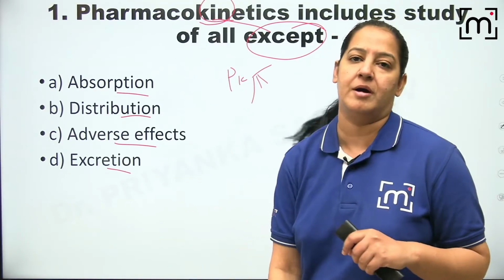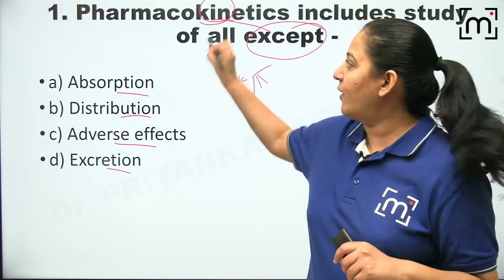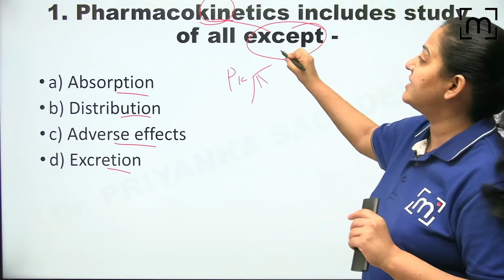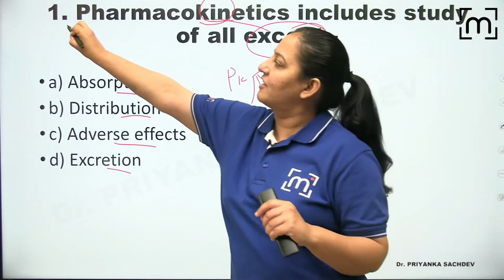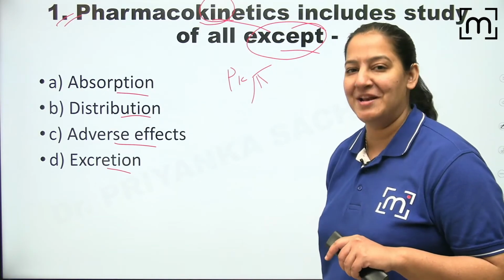You tell me which do not come. So what is your answer? A, B, C or D? What is your answer? Pharmacokinetics doesn't include. The question contains except. Question number 1 का आंसर लिखो. This is question number 1. Write down the answer. I'm not telling you answer right now. You tell me what is your answer.